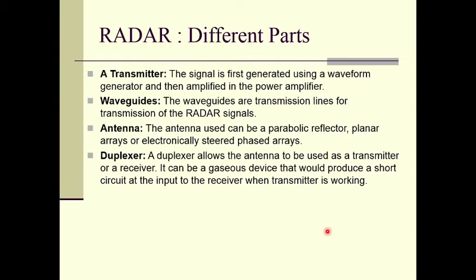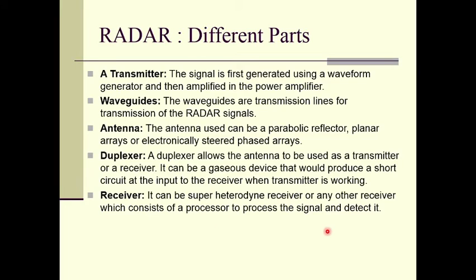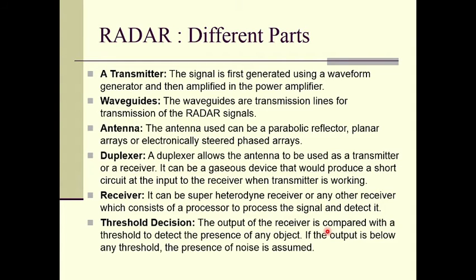It can be a gaseous device that would produce a short circuit at the input to the receiver when the transmitter is working, right. So, at a time only one part will be working, that means either the transmitter or the receiver, and it will send signals to the antenna, or it will receive signals from the antenna, right. So, the receiver can be a superheterodyne receiver or any other receiver which consists of a processor to process the signal and detect it.